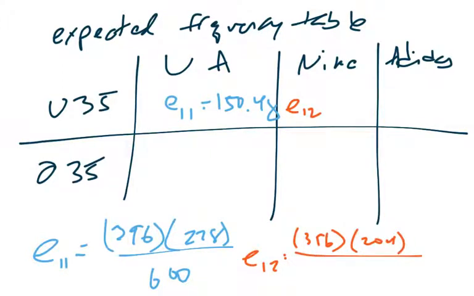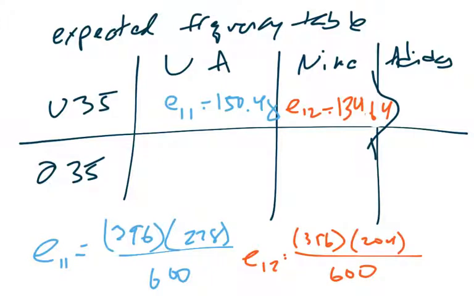And then you would divide that by the total number of people, so 600. Multiply the numerator, divide by 600, and we would get a value of 134.64. Sorry, 134.64. And hopefully your table's a little bit neater than mine.